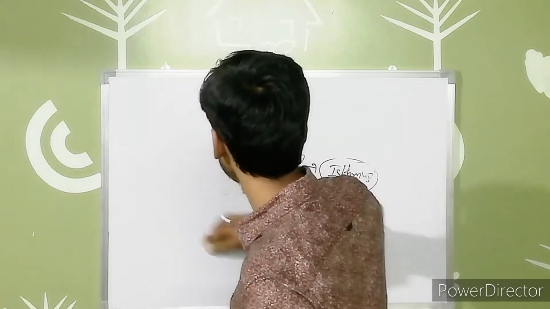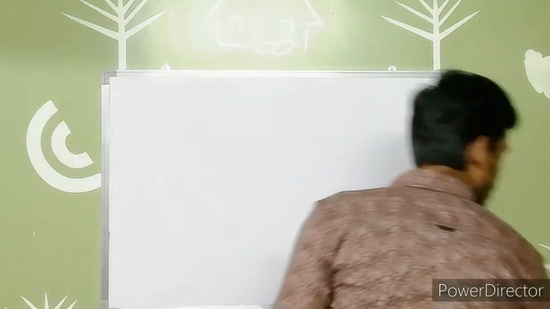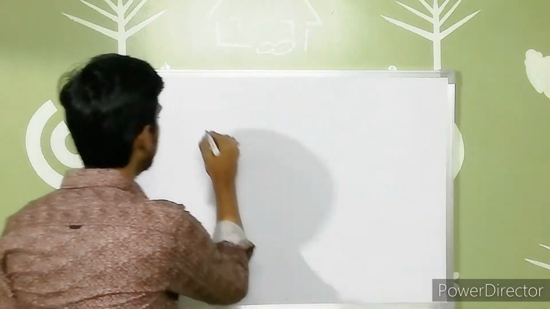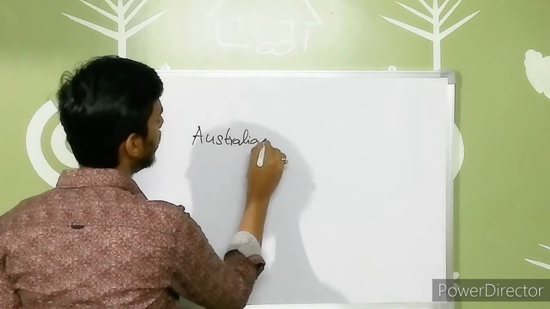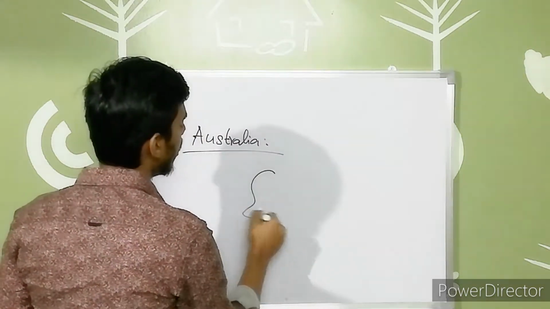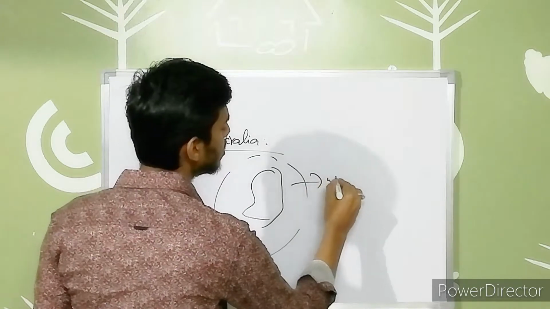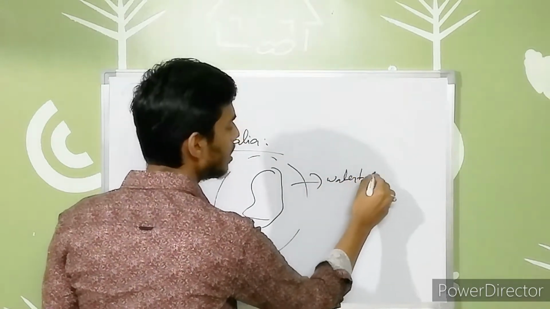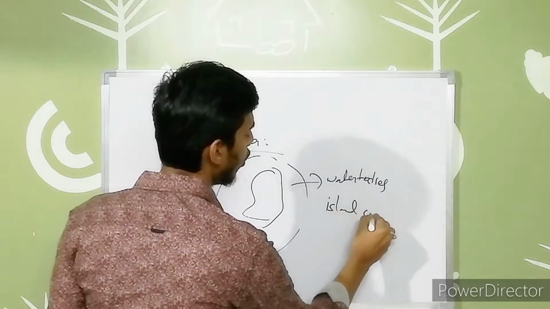And after that, Australia, which is the smallest continent, but all sides of Australia are covered by ocean bodies. That means the surroundings of Australia are fully covered by water bodies, so we can say that it is an island continent. So it is also called an island continent.